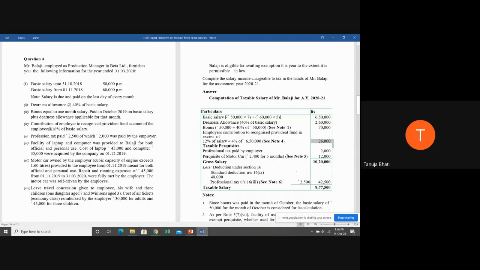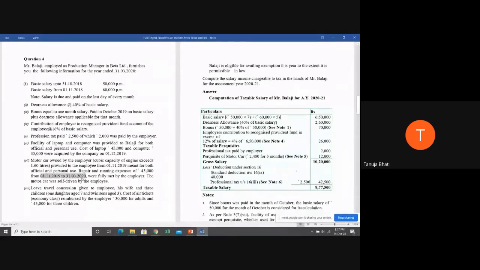We will see later. Then taxable perquisites. As a student has rightly said, 2,000 was paid by the employer. So professional tax paid by the employer, 2,000, we have taken as taxable perquisites. And perquisites of motor car, as a student has again rightly said, is going to be 2,400 for the number of months the car was used.